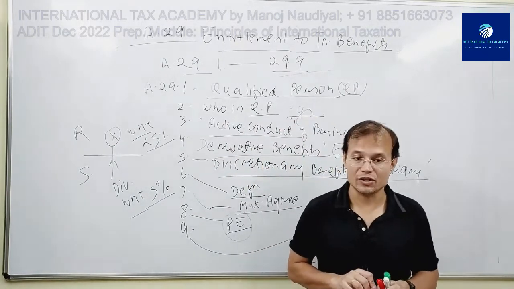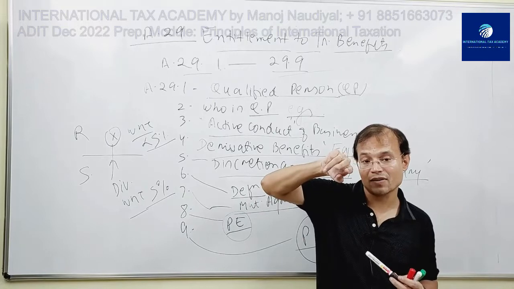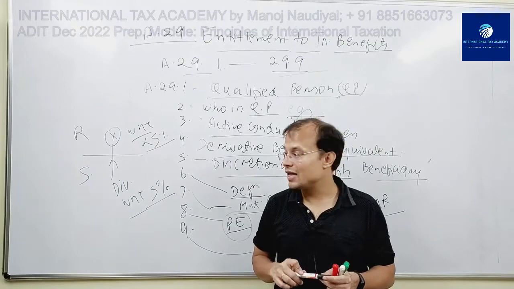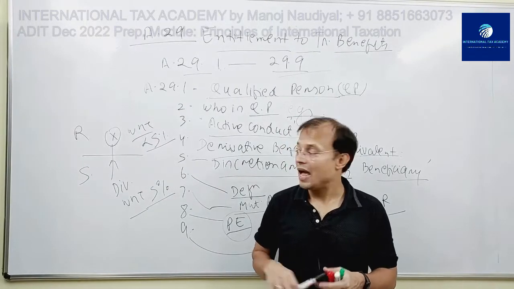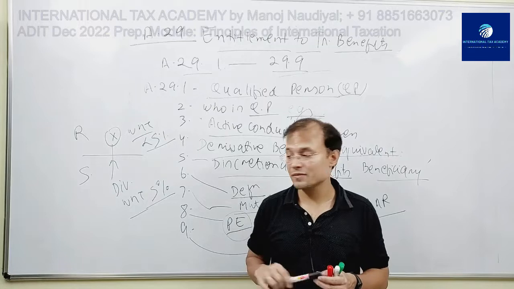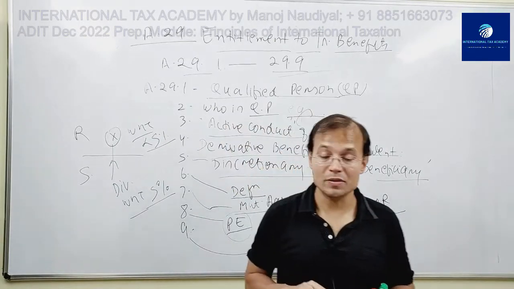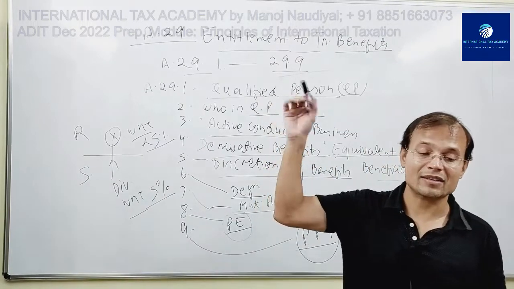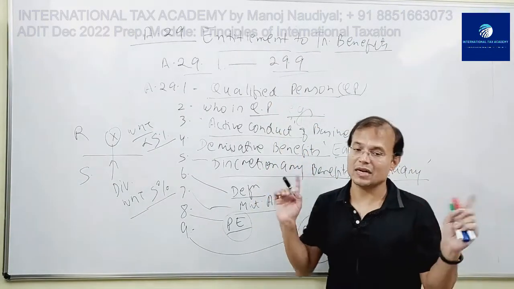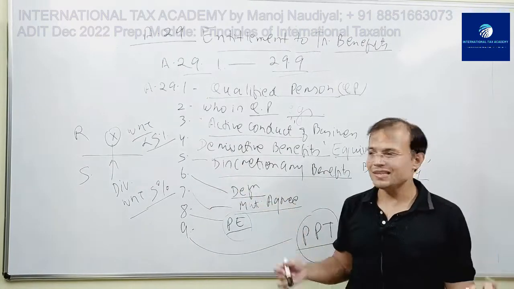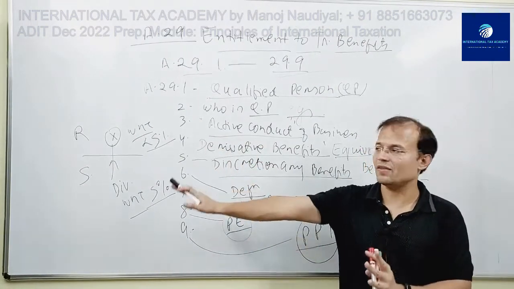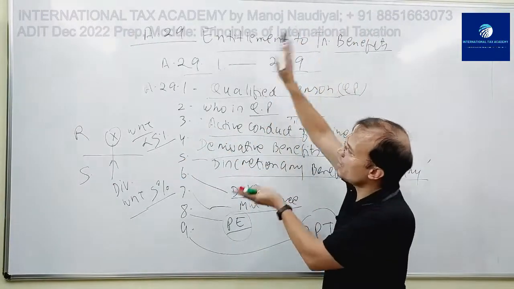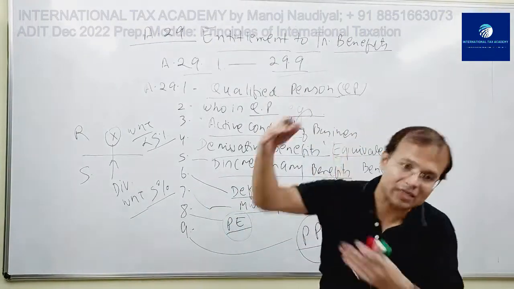So when these two major conditions are satisfied, that the arrangement had one of its purposes as obtaining the treaty benefit, and S feels that the object and purpose of the convention, which is the prevention of double taxation, would not be satisfied, then S can deny the treaty benefit to X in spite of whatever has been mentioned in 29(1) or the convention itself.